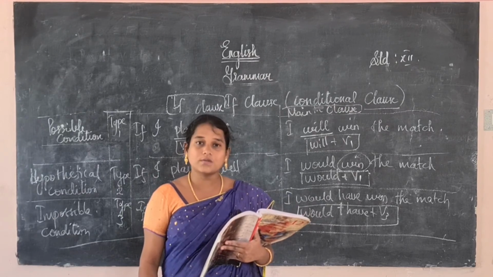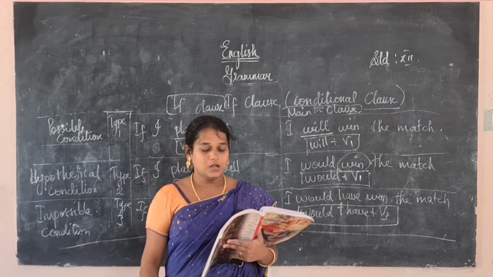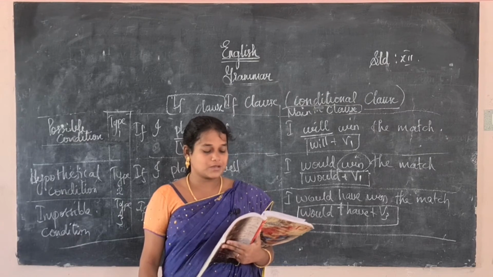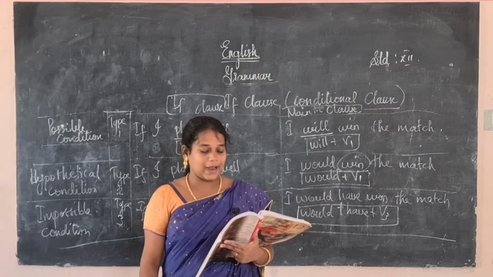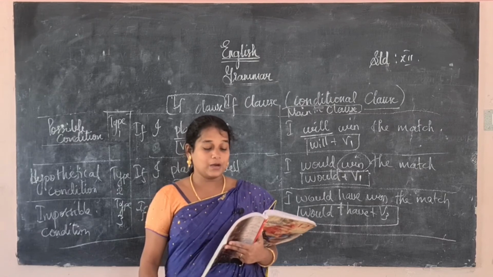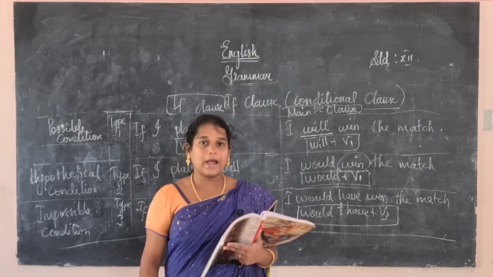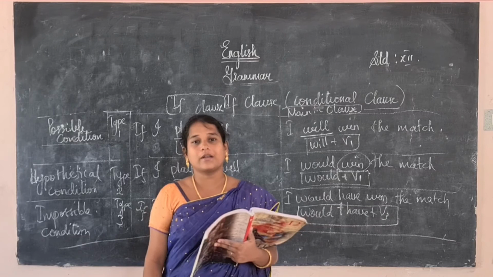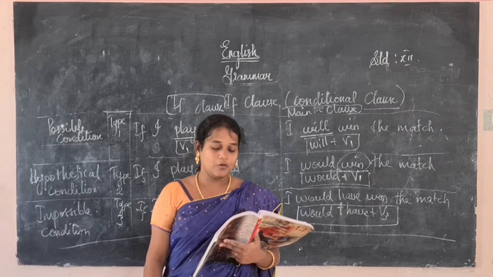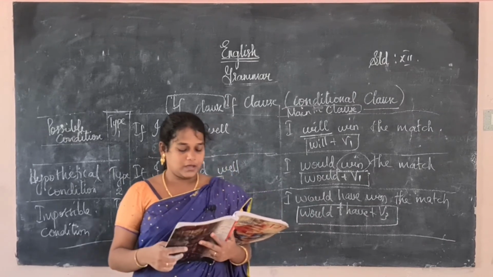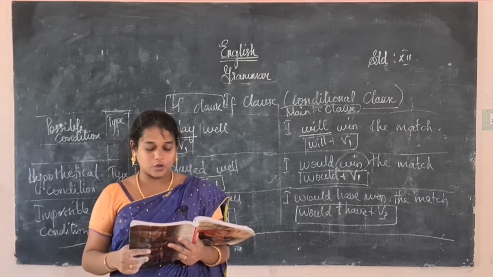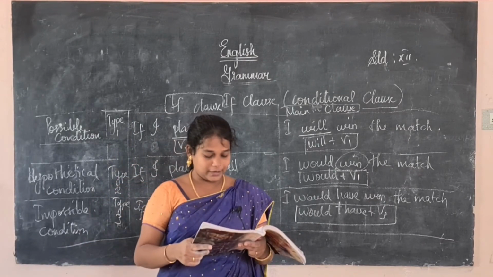If my mother knows of my poor performance. If I had won the lottery, I dash the relief material for the flood victims. If I had won, I would have donated the relief material for the flood victims. Here they had given unless, and without changing the word, we have to write it.